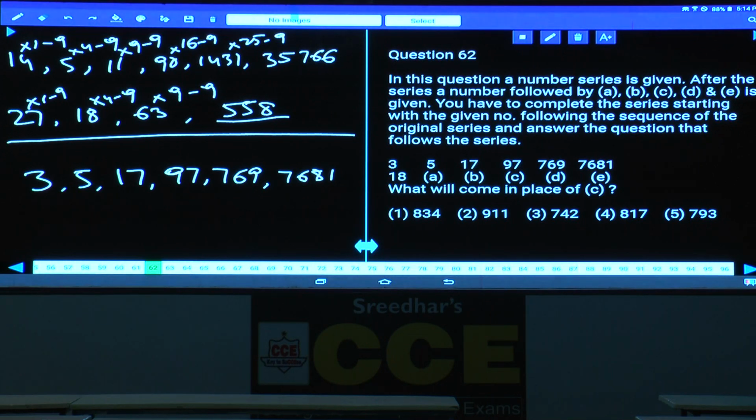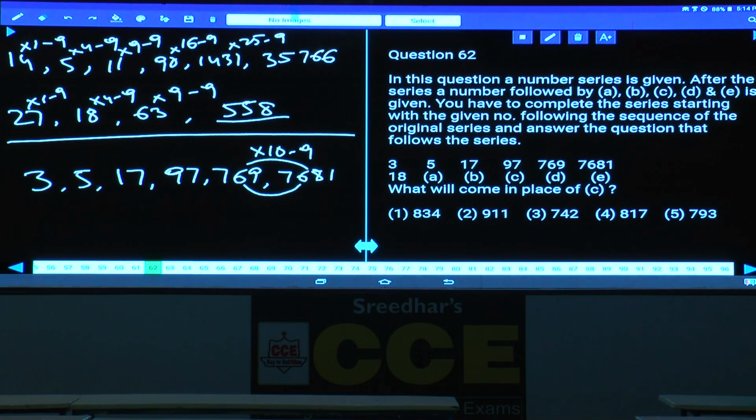Again, starting with 3 and ending at 7000, the numbers are increasing at a very fast rate, hence it must be under product or combination. Product is not possible because for 3 and 5 we cannot relate this, hence it must be combination. If it is combination, then we should always check the highest pair. 769 into 10 is 7690, minus 9, is 7681.